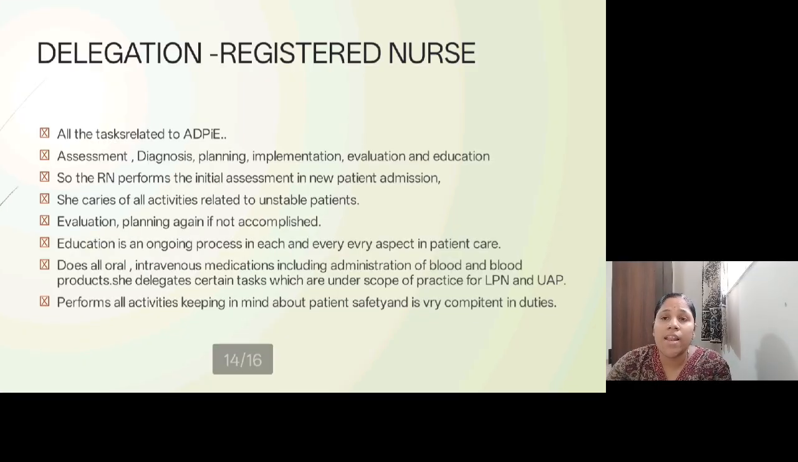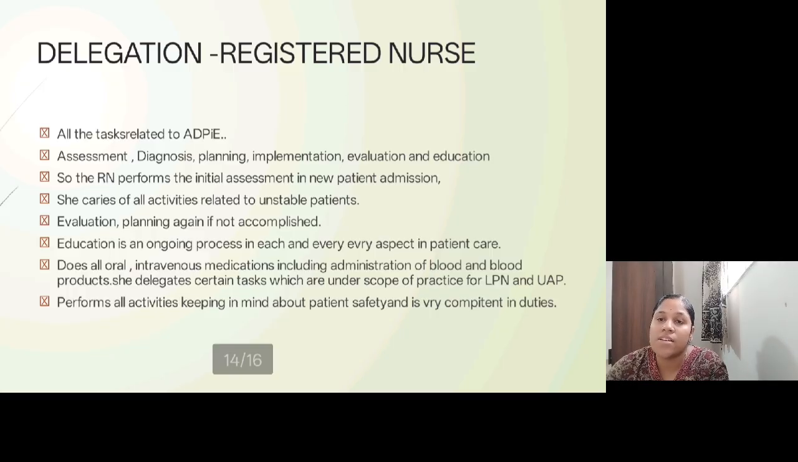Next, the important delegation aspects of the registered nurse: they can do all the activities related to ADPIE, that is, assessment, any initial assessment during admission, during the transfer of a procedure on an unstable patient. They are always authorized and entitled to do all types of injections and medications. They can administer blood products, and all the tasks of the RPN, that is the LPN, the UAP. They can do the implementation, assessment, and the next one is the diagnosis.